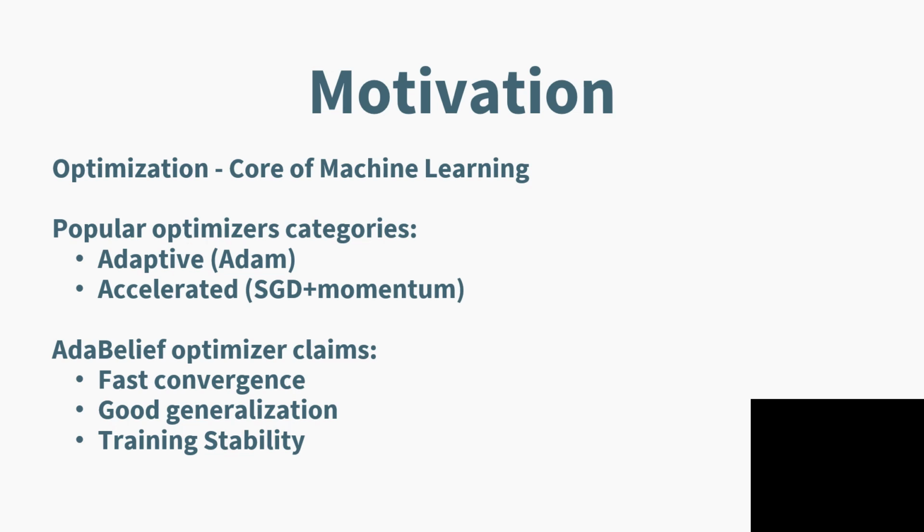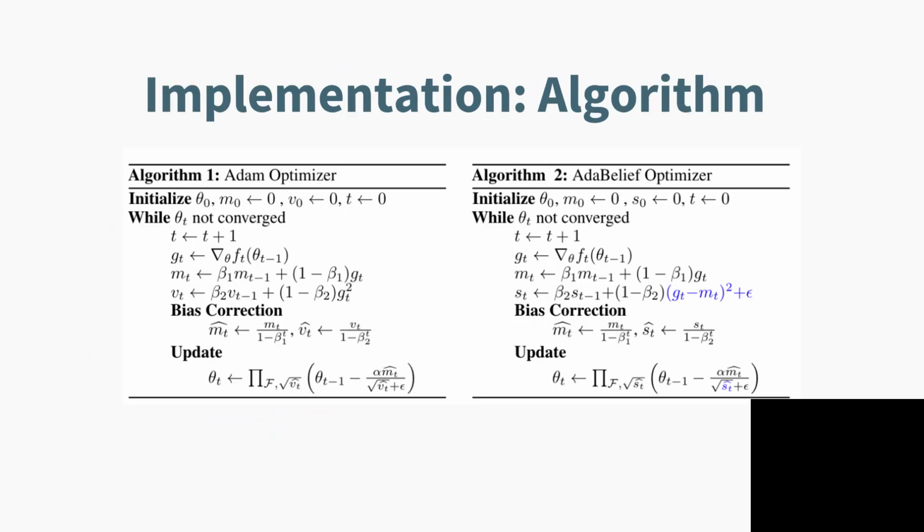In the paper which I have re-implemented, it has introduced a new optimizer known as AdaBelief, which has claimed to provide fast convergence like adaptive methods, good generalization like the stochastic gradient descent family, and training stability. I first re-implement the algorithm for the AdaBelief optimizer, which is very much similar to the Adam optimizer.